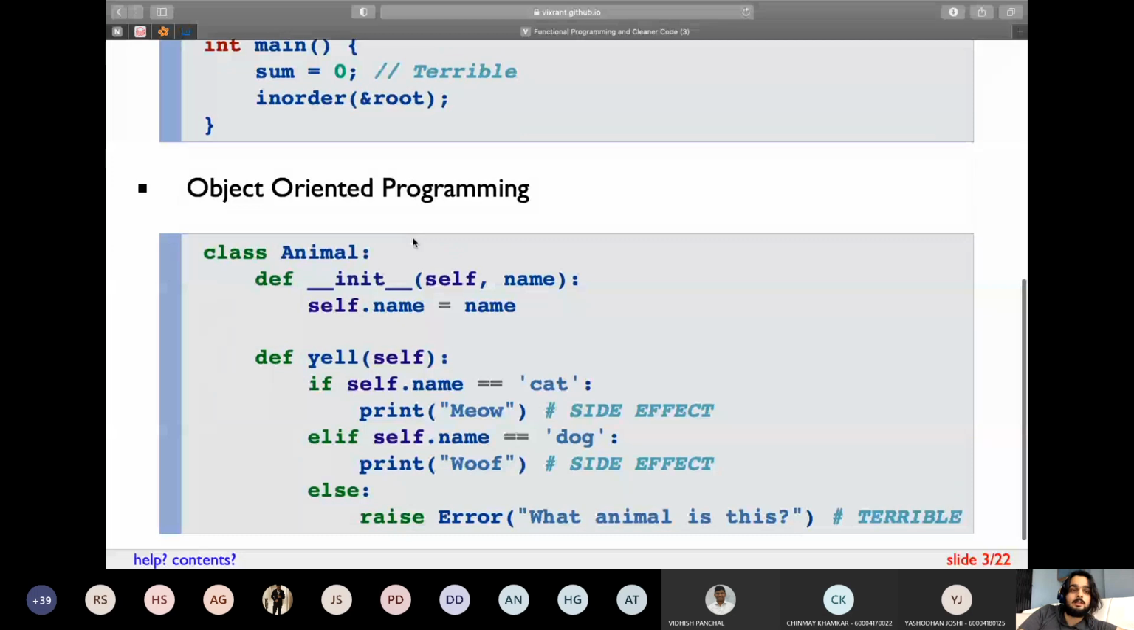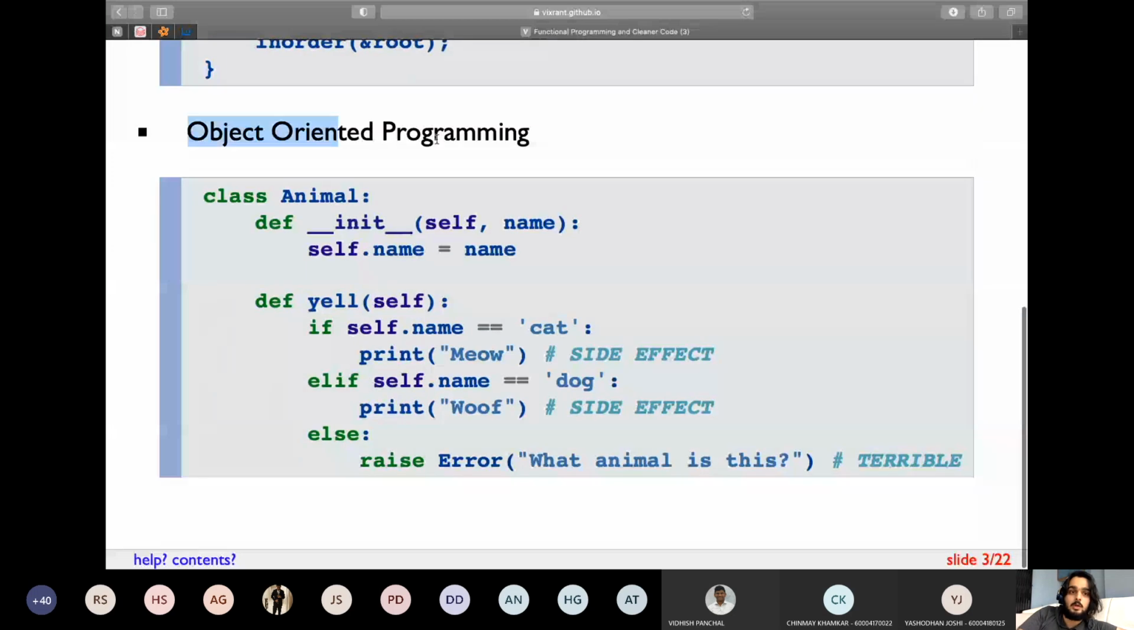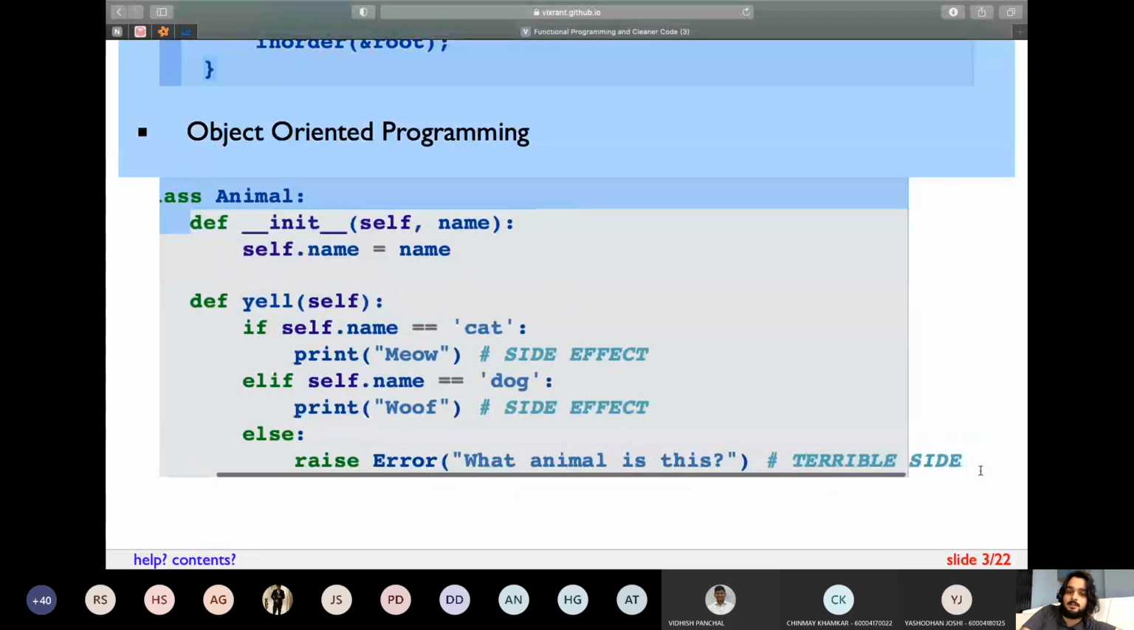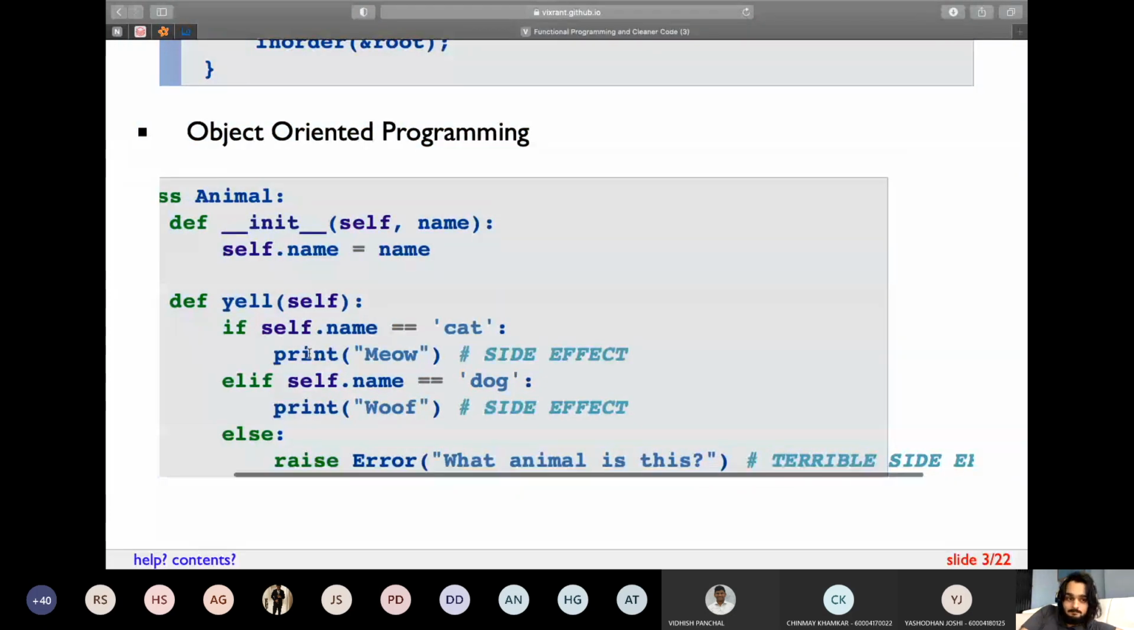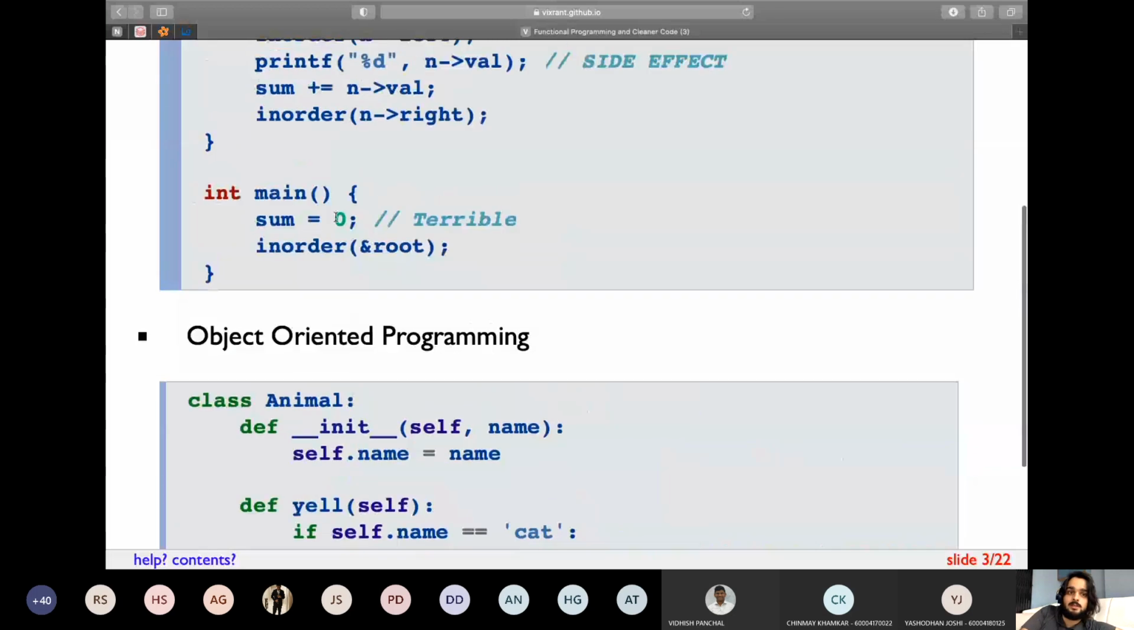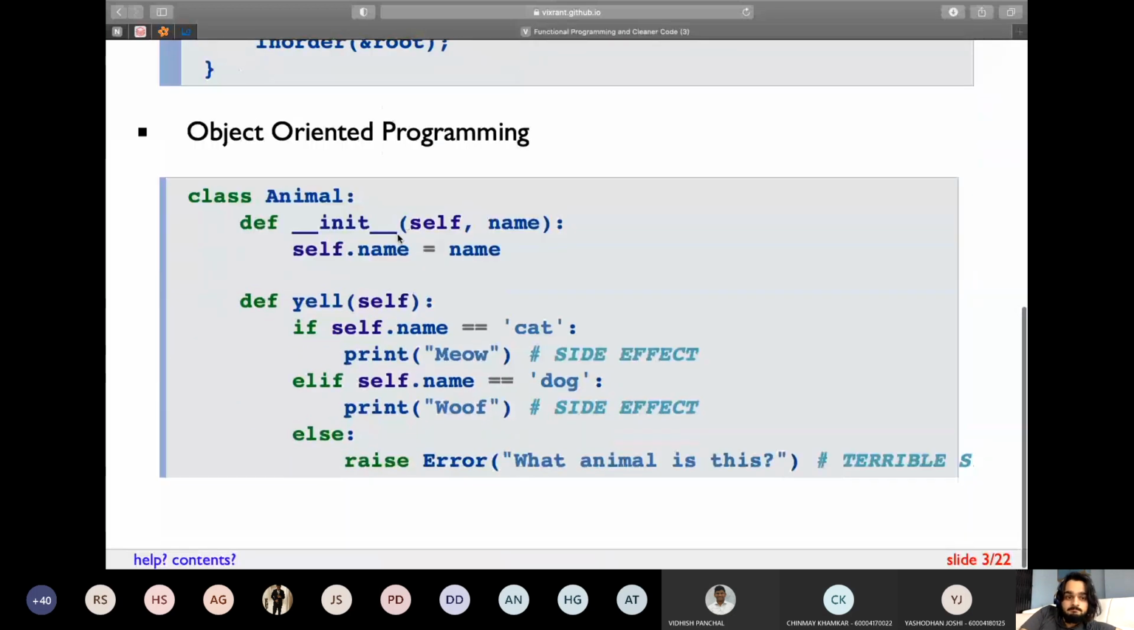The next approach that you might be learning, or which you have learned, is the object-oriented approach, where you write a class and then you define the functions inside the class. Maybe there's a problem. This is a Python code which I've written. This was a C code. Here there's a yell function for the class Animal.